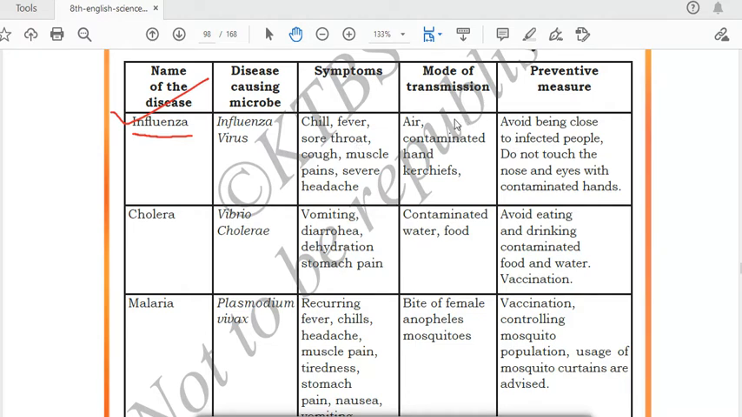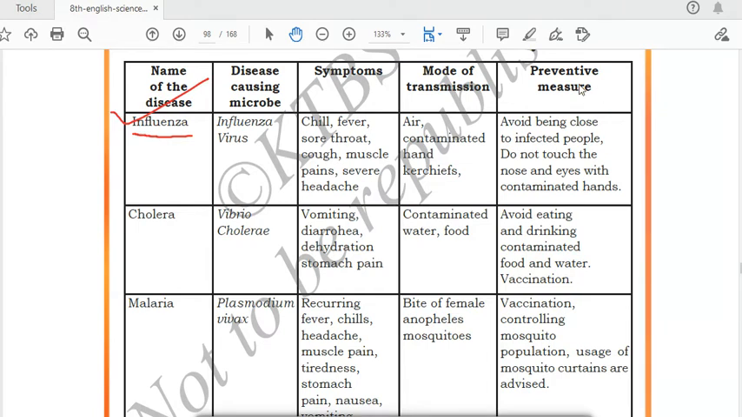Next, mode of transmission. How can this disease be transferred from one person to another person? Through air it can transmit. Through air the microbes can travel from one place to another place. This influenza virus can travel through air. Contaminated hand. Suppose a person is having influenza. If he shakes hands with another person, then through his hands also these microbes can travel. Through handkerchiefs also this disease can spread. So these are the modes of transmission.